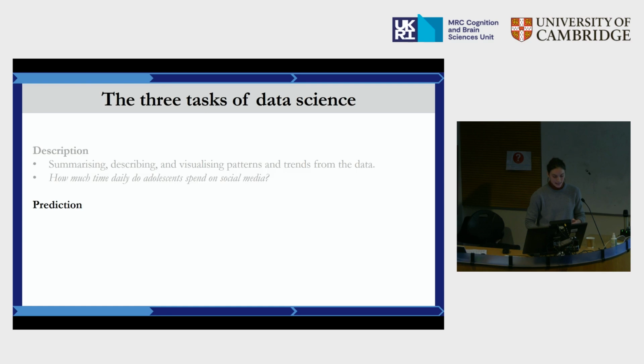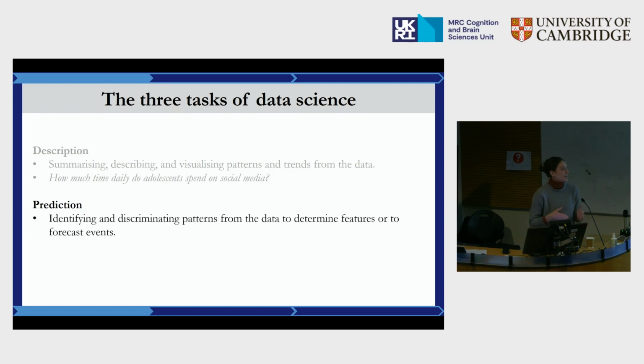This is different than if we are trying to do prediction, where instead we are trying to identify and discriminate patterns from the data to determine features or forecast events. So we're trying to address questions such as, who is more likely to spend more than 7 hours a day on social media? We're trying to identify a certain group in our data or to forecast an event. We are not really interested in the why or what makes these people more likely.